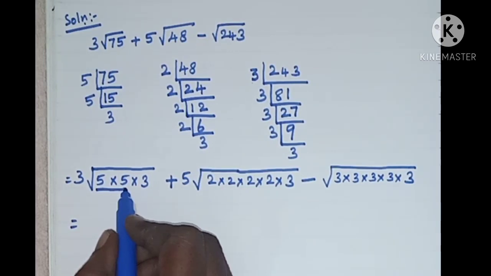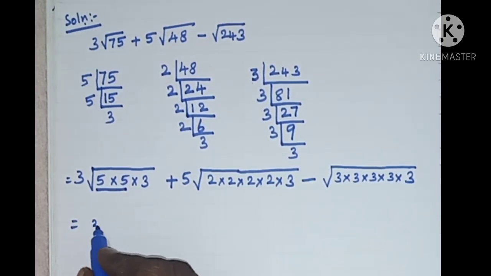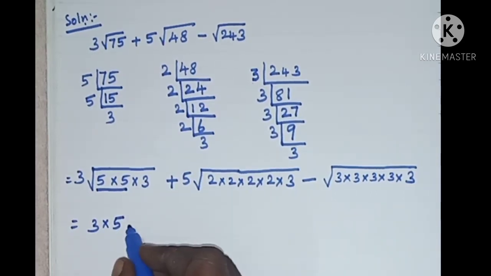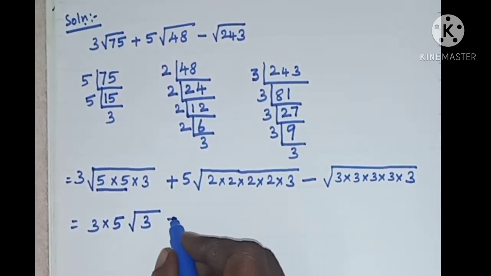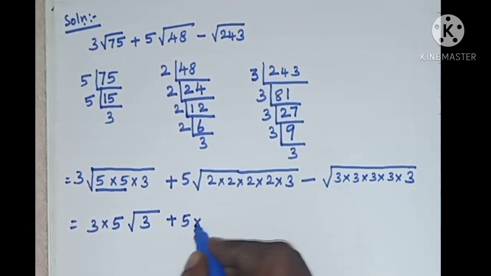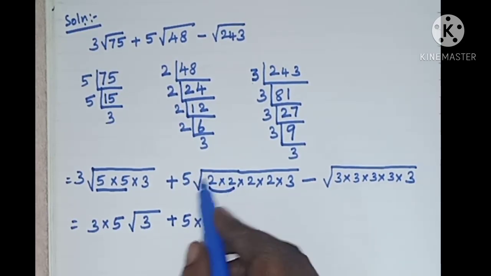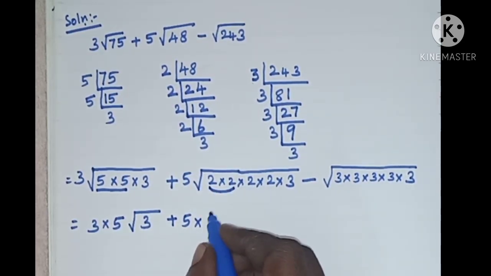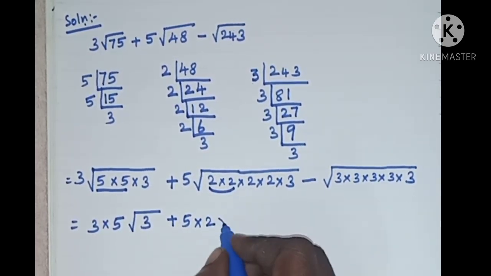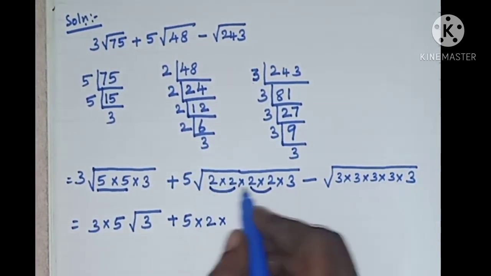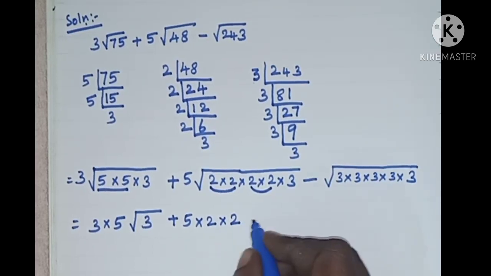Now we have the square root. Here the number 5 appears 2 times. So we can take 1 5 outside. So 3 into 5. Remaining number is 3, root 3 plus 5 into, here the number 2 appears 2 times. This is square root. So take 1 2 outside. Again we have the number 2 appears 2 times. So this 2 can be taken outside.